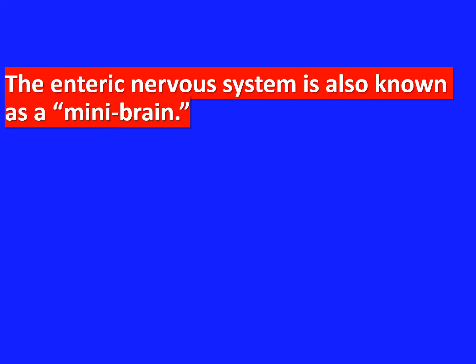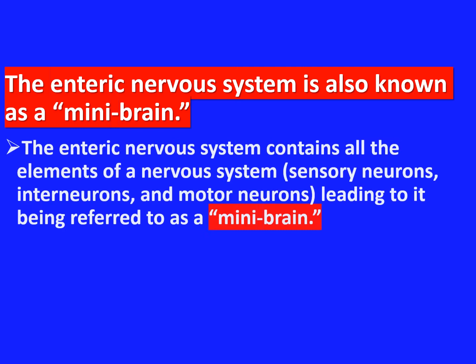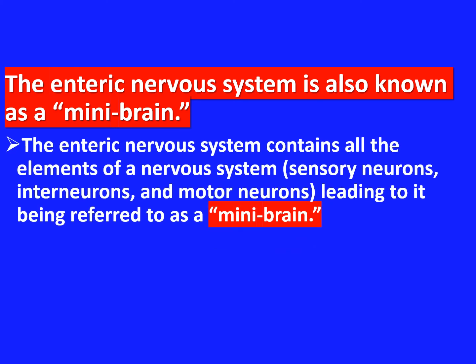The enteric nervous system is also known as the mini brain. Why? The enteric nervous system contains all the elements of the nervous system: sensory neurons, motor neurons and interneurons, leading to it being referred to as a mini brain.